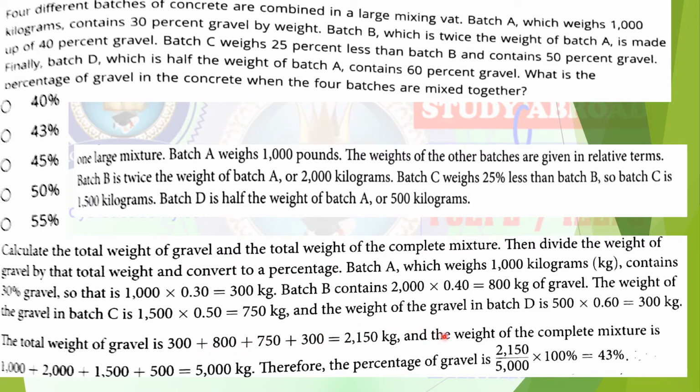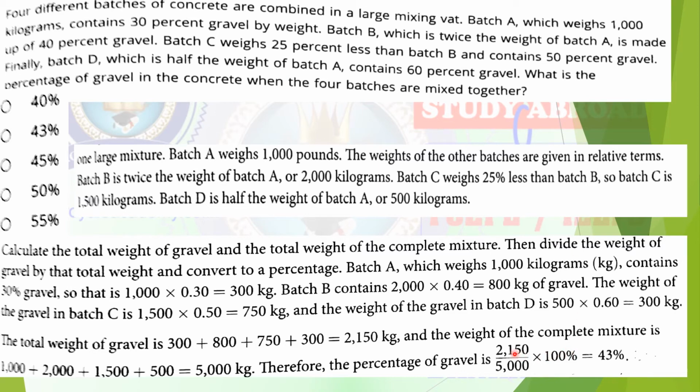Then the complete mixture, total weight of the complete mixture is how much? Add all these together, 1000, 2000 and 1500 as well as 500. So you will get 5000 kg. Then you find out the percentage. They are asking the percentage of gravel while mixing all together.